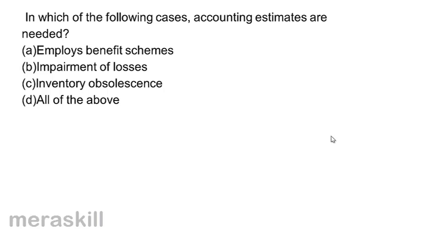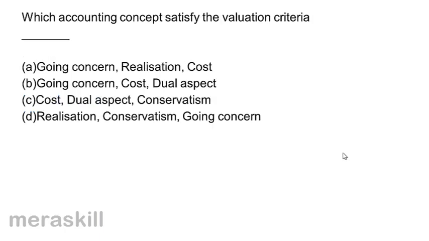In which of the following cases accounting estimates are needed? A, employee benefit schemes. B, impairment of losses. C, inventory obsolescence. D, all of the above. Accounting estimates are needed for employee benefit schemes, for impairment of losses, for inventory obsolescence. Therefore, the correct answer is D, all of the above.